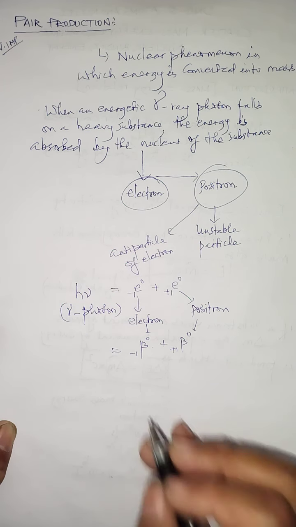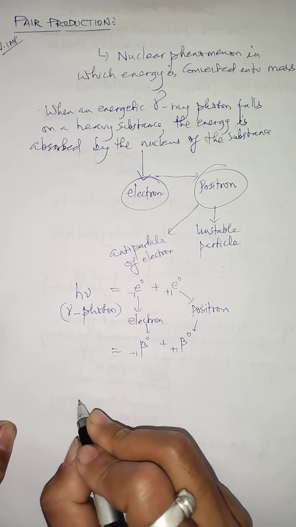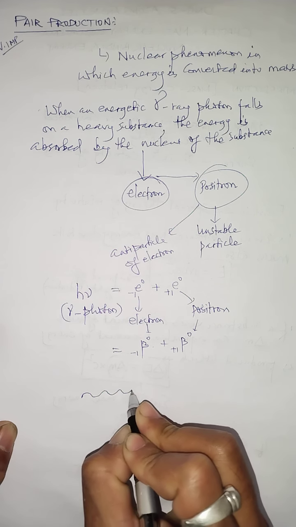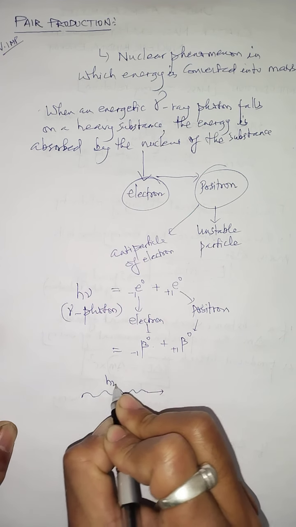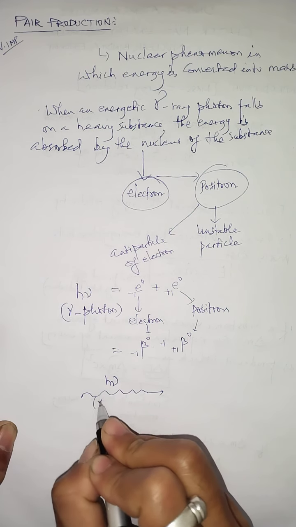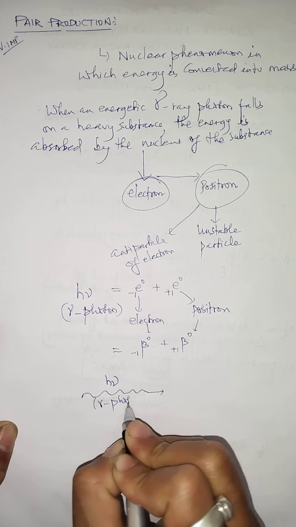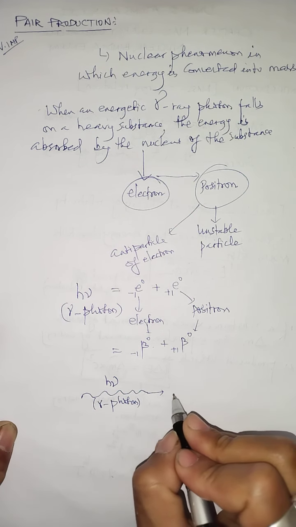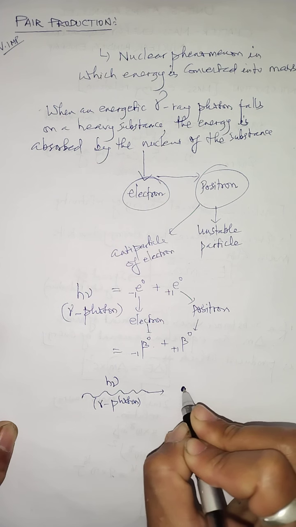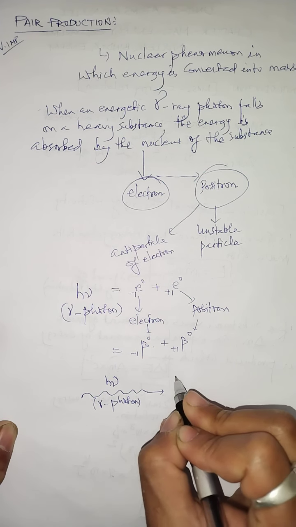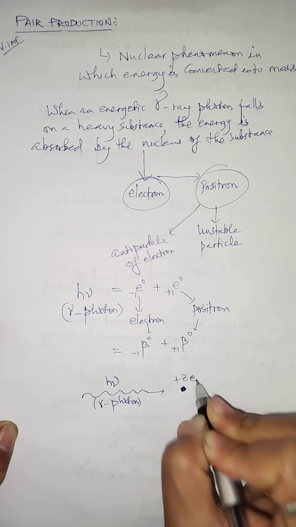So as far as the relation is concerned, let me just show you with a diagram. So this is the energy of gamma photon, and that energy is h nu. So this is gamma photon. When the energy of gamma photon exactly falls on one of the heavy nucleus, let me just show you. This is a heavy nucleus. It can be of any nucleus but heavy nucleus.